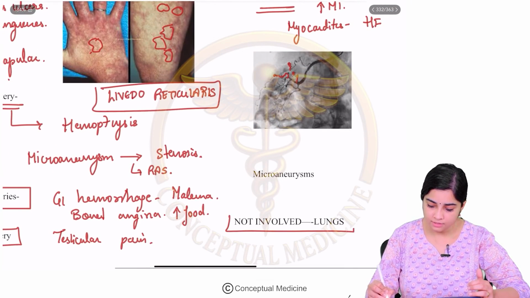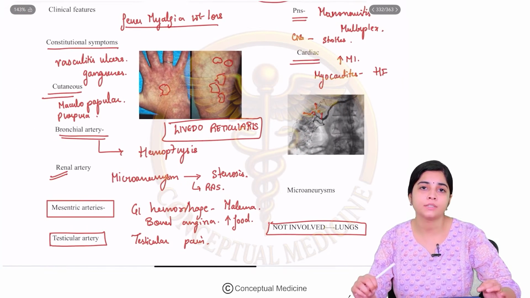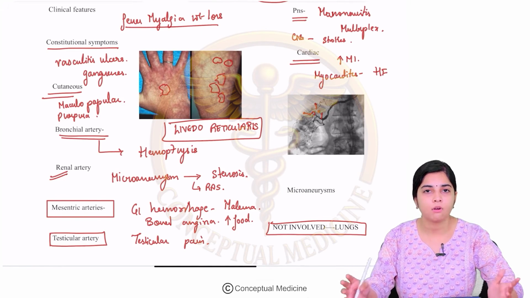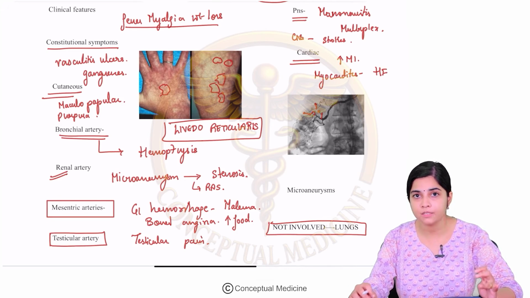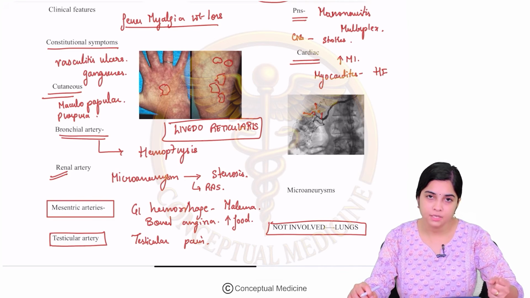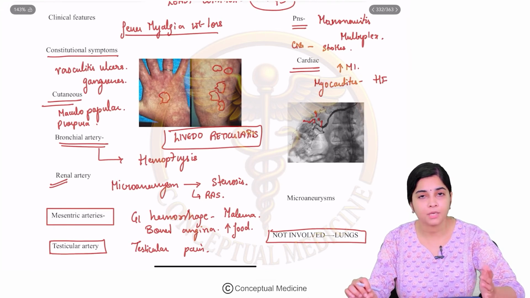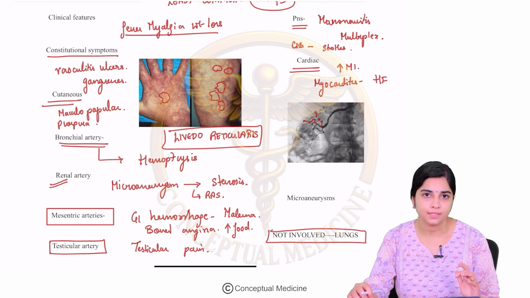Okay, and always remember the least commonly involved, or you can almost say the organ which is not affected at all by a polyarteritis nodosa is your lungs. So just to reiterate, the common clinical features are constitutional symptoms, vasculitic ulcers because of medium vessel involvement, gangrenes, livedo reticularis. You can have bronchial artery involvement causing hemoptysis, renal artery microaneurysms, mesenteric arteries GI hemorrhage, testicular pain because of testicular artery involvement, ovarian pain, mononeuritis multiplex, myocarditis, right? So this is about the varied clinical features in which polyarteritis nodosa can present.